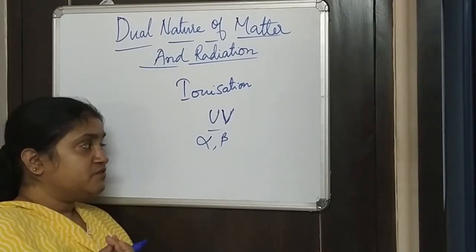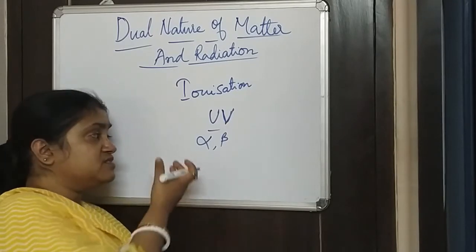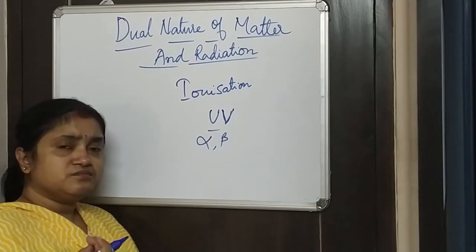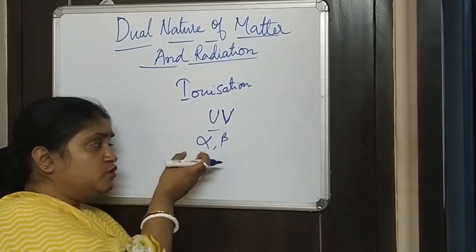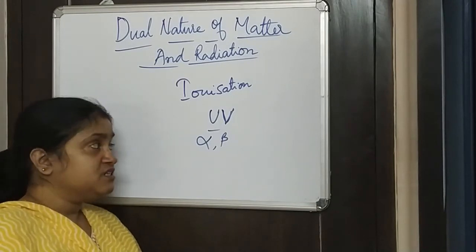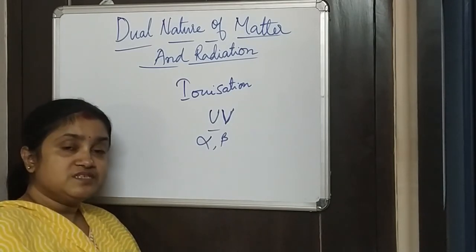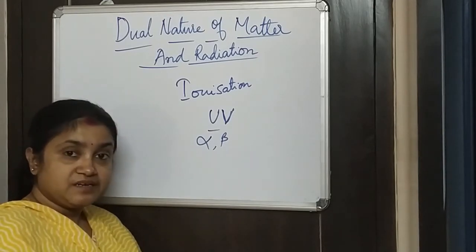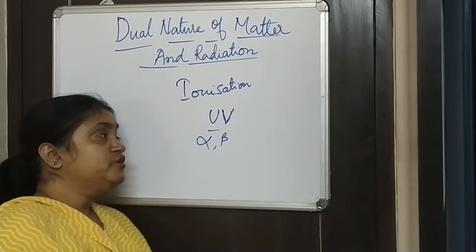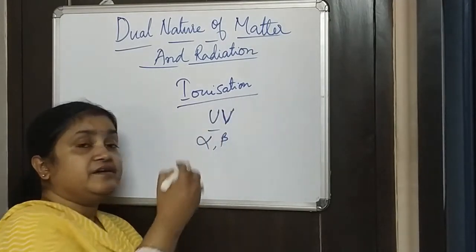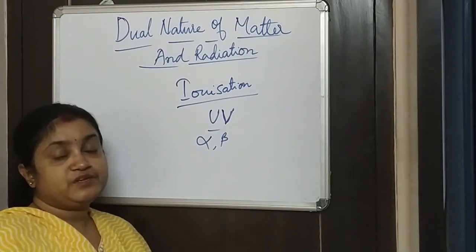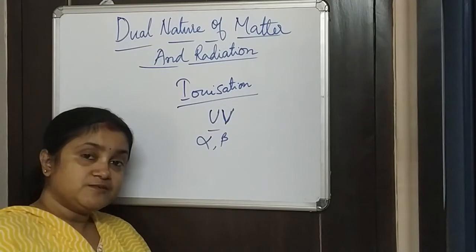So from radioactive elements, this kind of particles comes out. If you bombard the gas with these particles, then also the gas becomes ionized. You can also send charged particles into the gas, and by all these means you can make the air a conductor of electricity, whereas in normal temperature and pressure they are insulators.